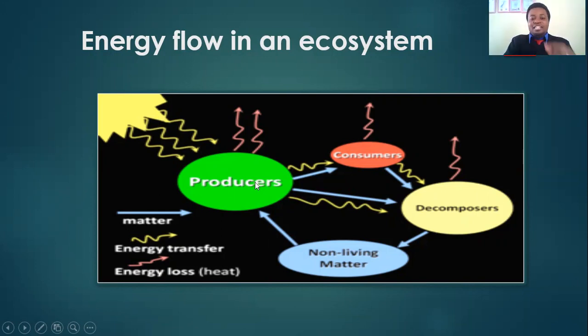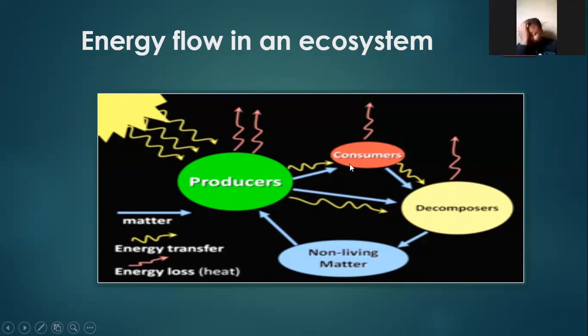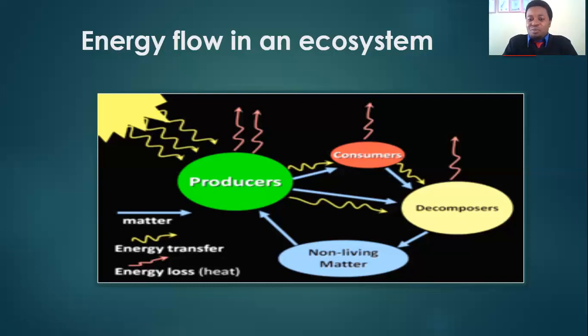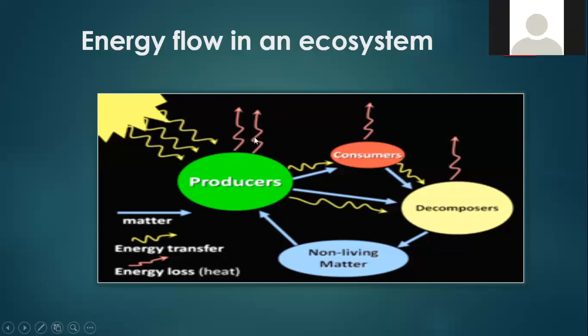It means producers, in the process, will transfer that energy to consumers. Now, in as much as they transfer that energy to consumers, there is energy lost. We can see those arrows that show energy loss.